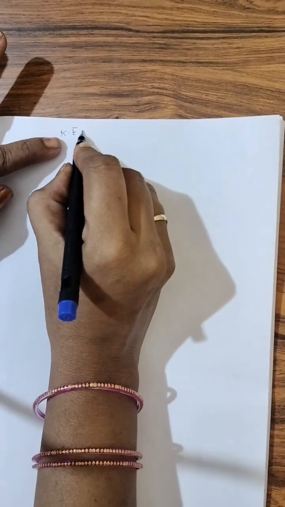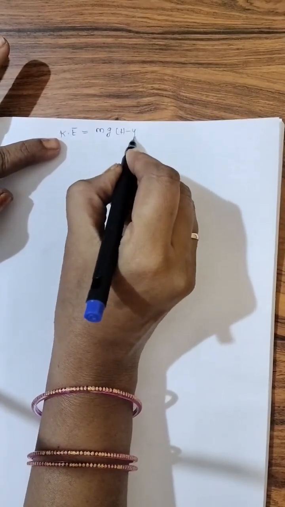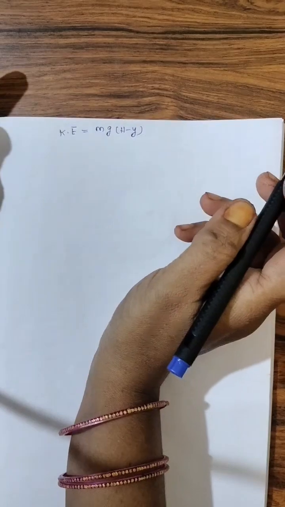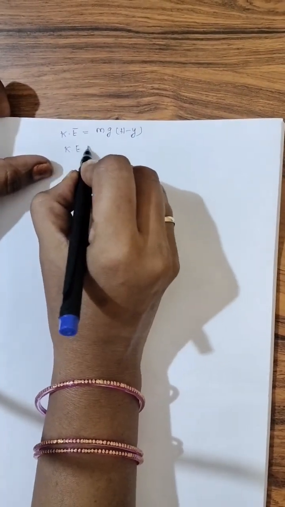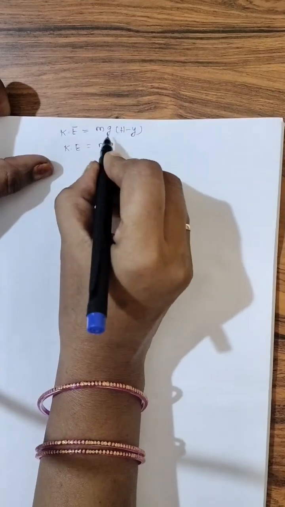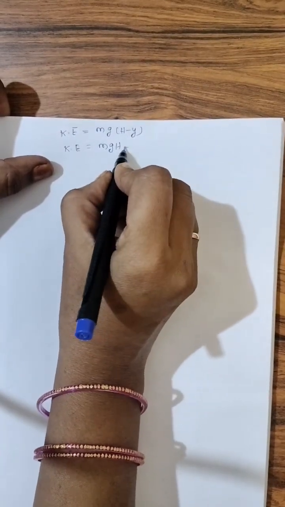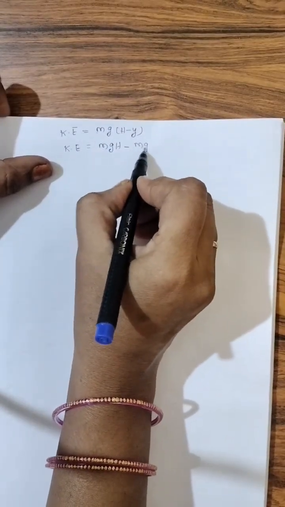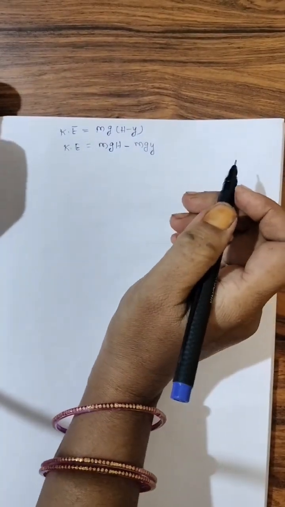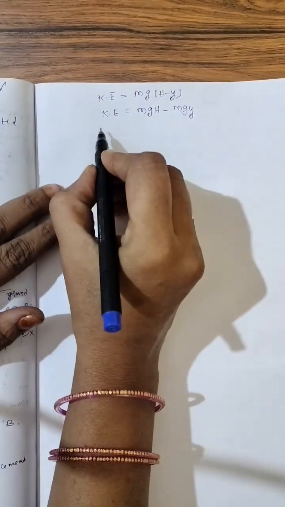Kinetic energy is equal to mg(h minus y). 2 strikes off. So mg(h minus y), or kinetic energy is equal to mg multiplying into h, in between minus sign is there, I am keeping mg into y. mgh minus mgy. Right?